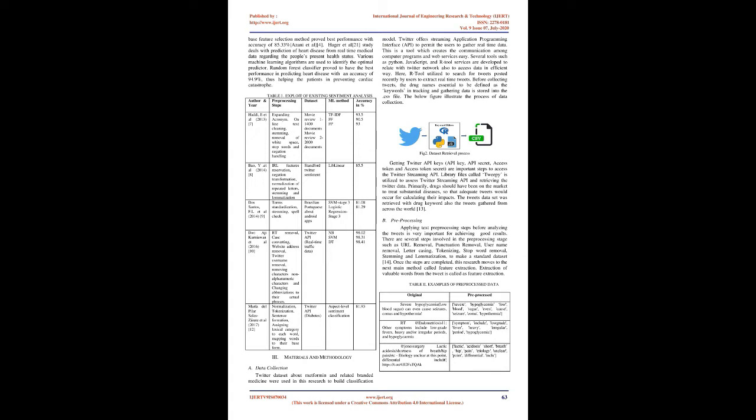B. Pre-processing. Applying text pre-processing steps before analyzing the tweets is very important for achieving good results. There are several steps involved in the pre-processing stage, such as URL removal, punctuation removal, username removal, letter casing, tokenizing, stop word removal, stemming and lemmatization, to make a standard dataset.